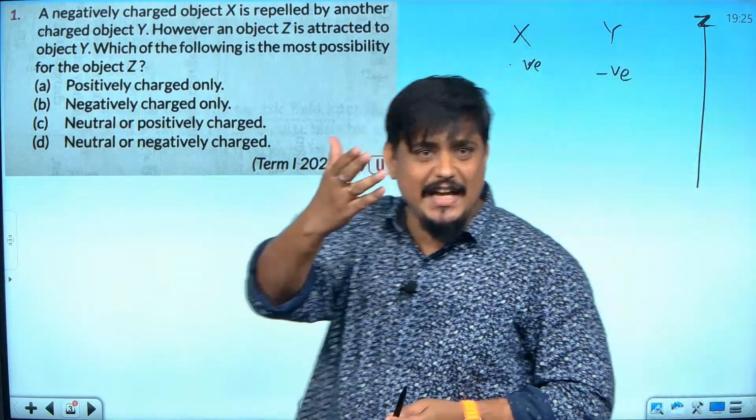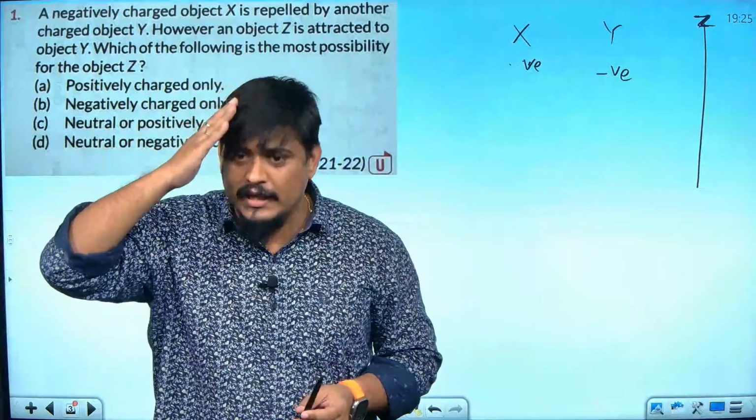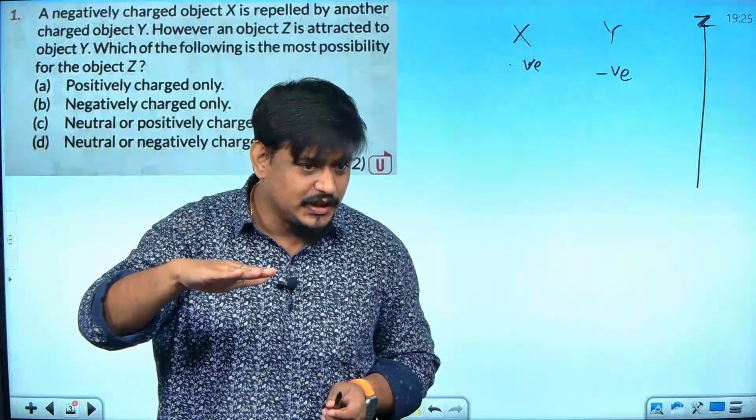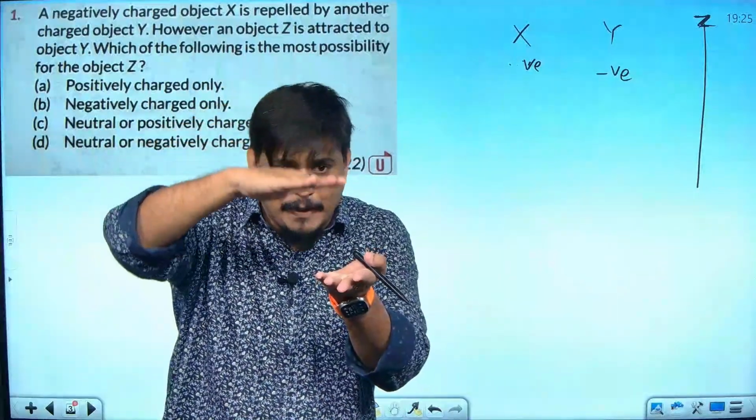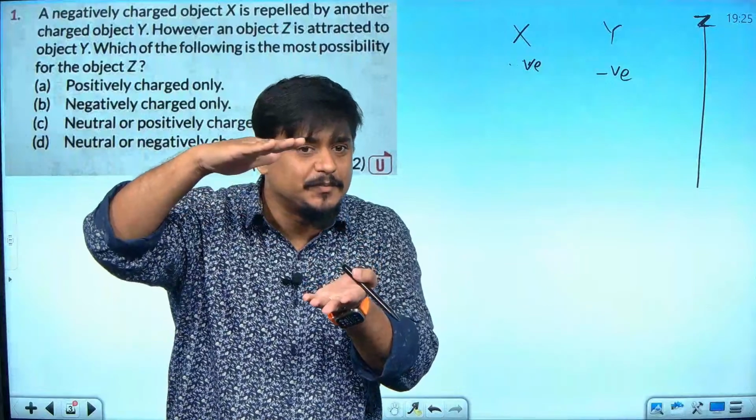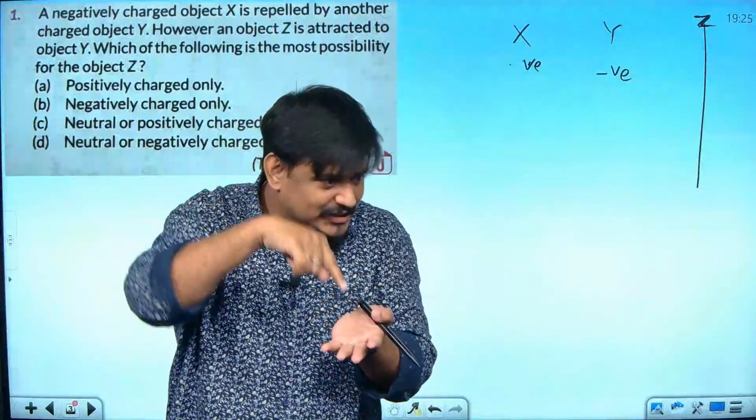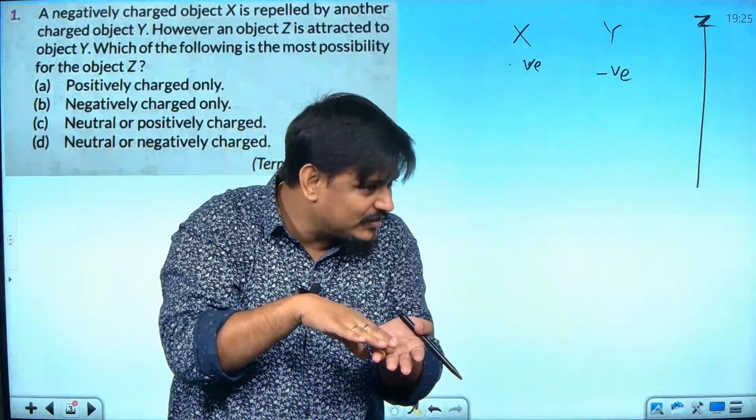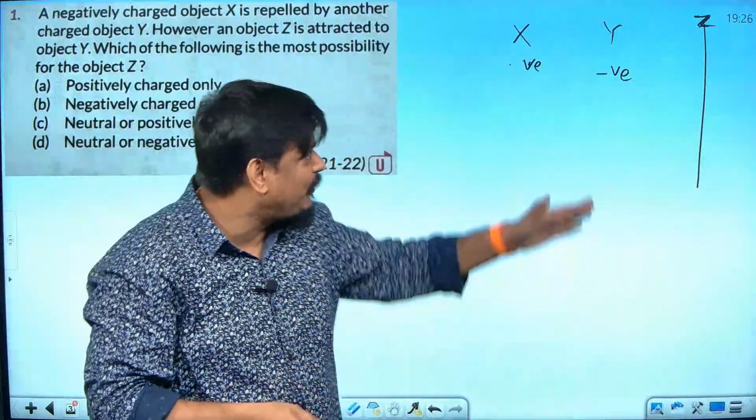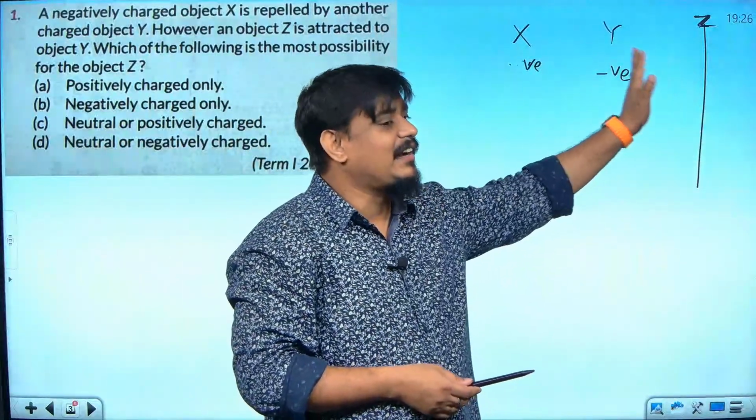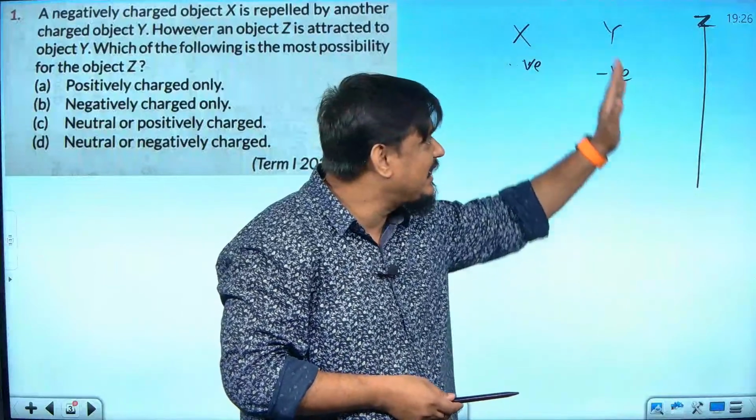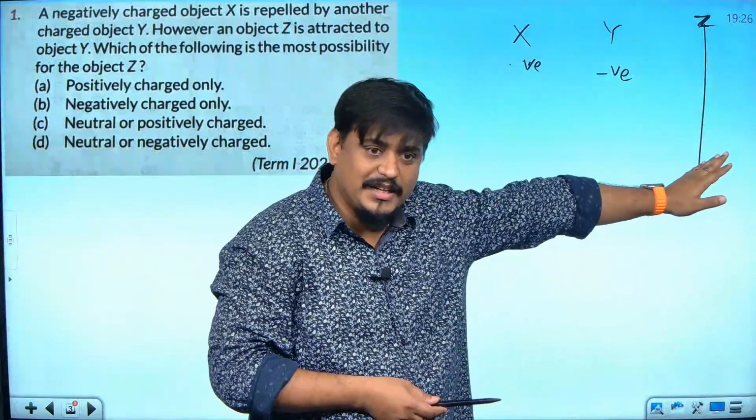If you take a scale and rub it in your hair, the scale gets charged. When you bring it in front of a small piece of paper, will the paper not attract it? It will attract, no? Is the paper charged? No, right? Paper is neutral. In a neutral object also, the positive charge will get attracted towards the negative, and the negative will be repelled by the negative. Are you getting my point?